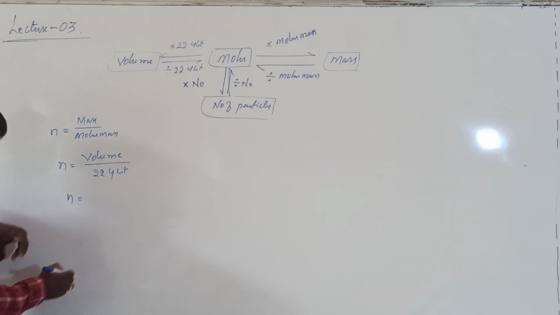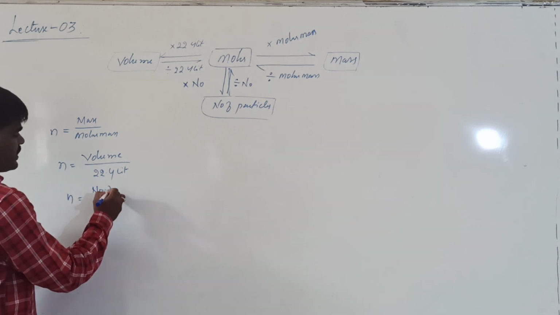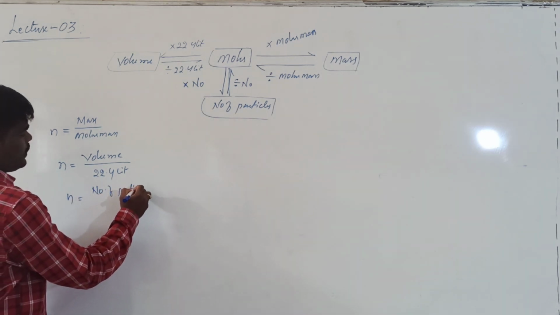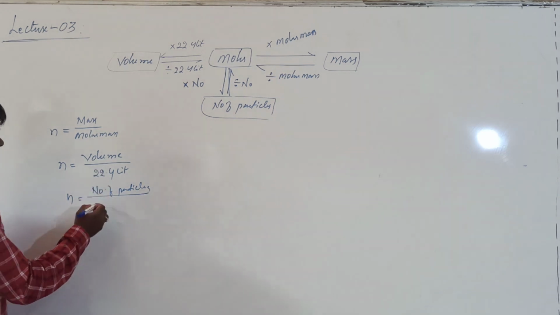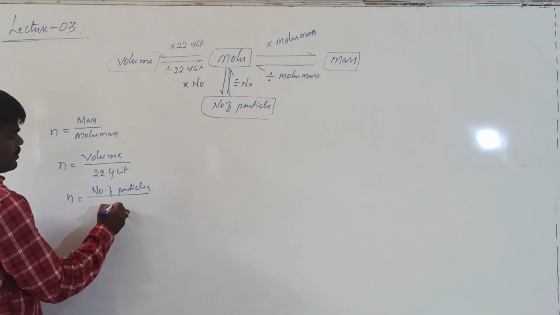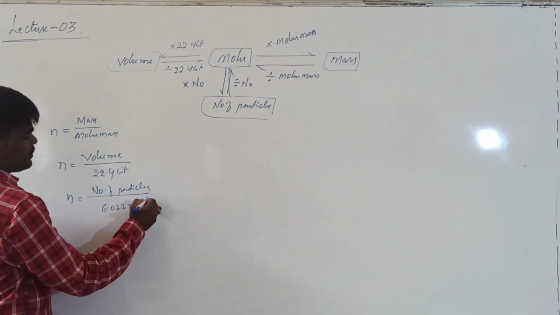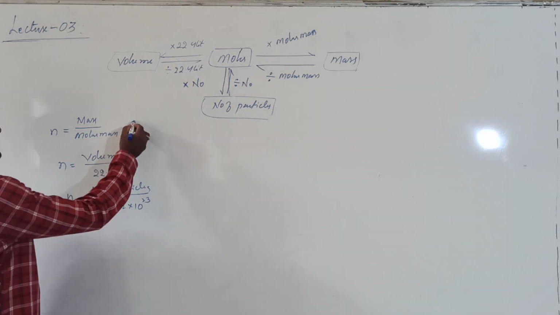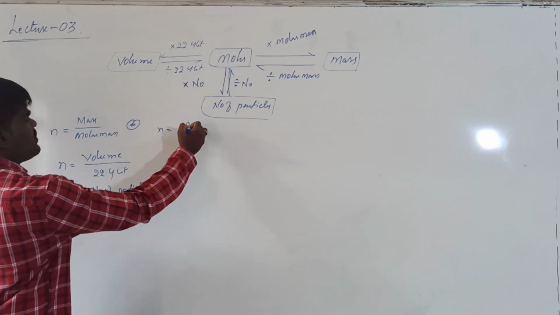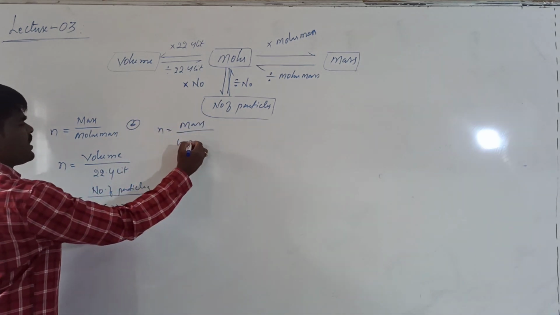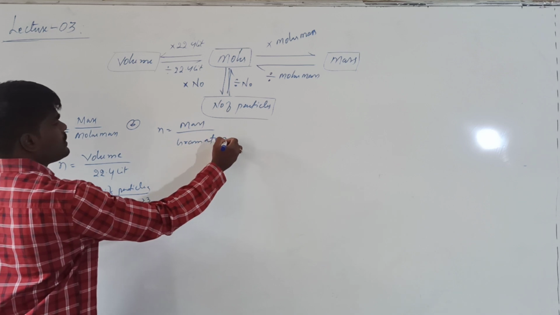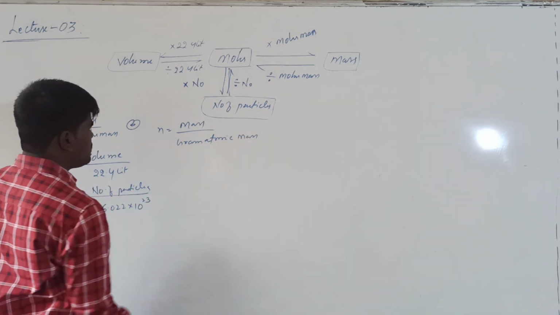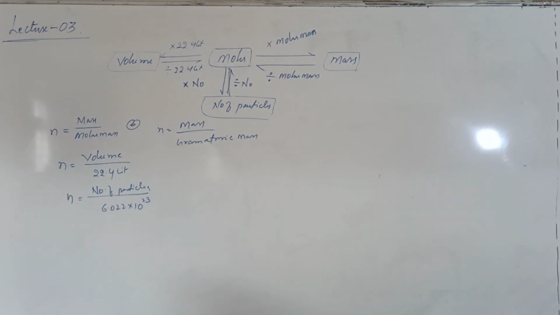If you know the number of particles, it must be divided by Avogadro number. Either of the formulas will give the number of moles. Here it can be mass of the substance, or you may also take gram atomic mass or molar mass. We'll see what is meant by gram atomic mass and molar mass further in this concept.